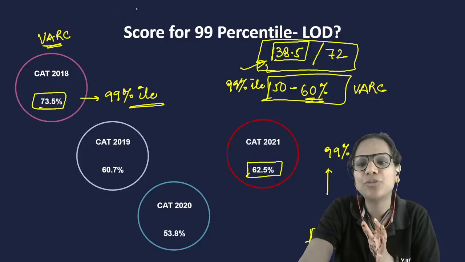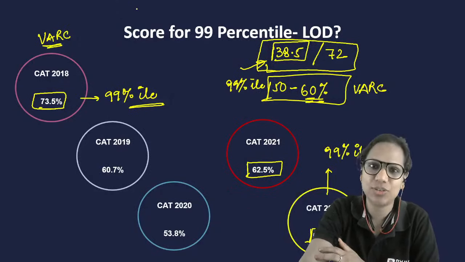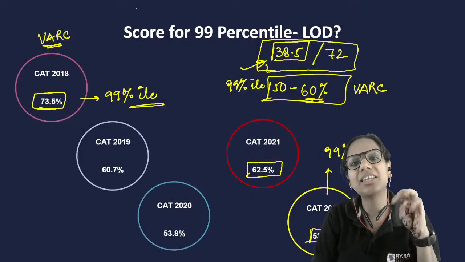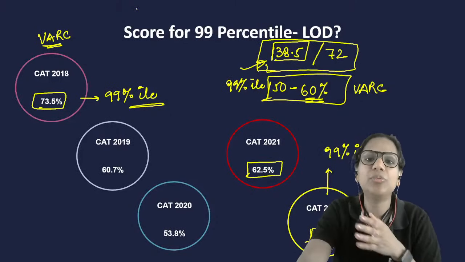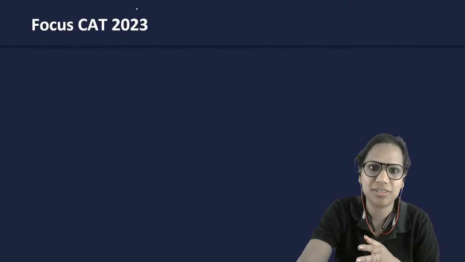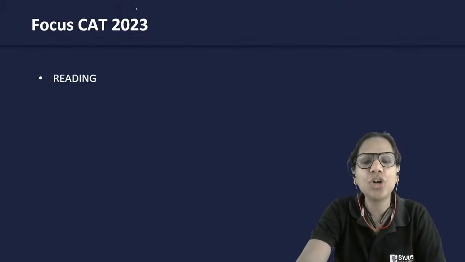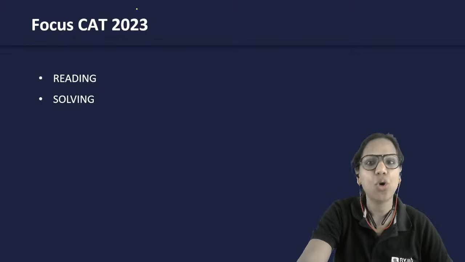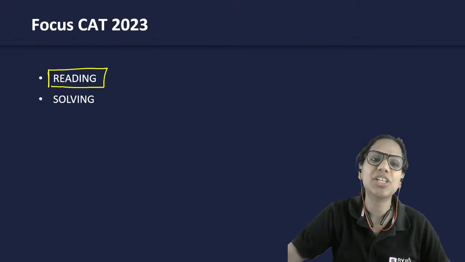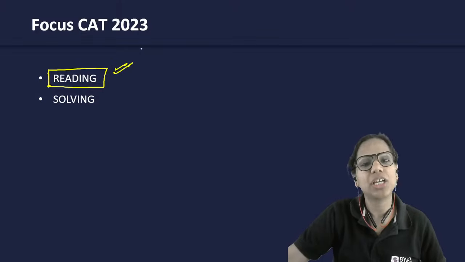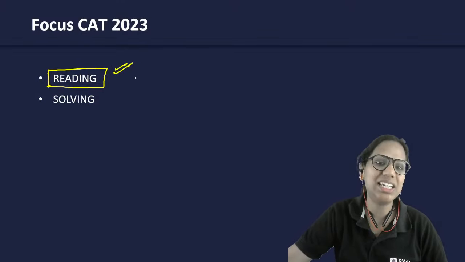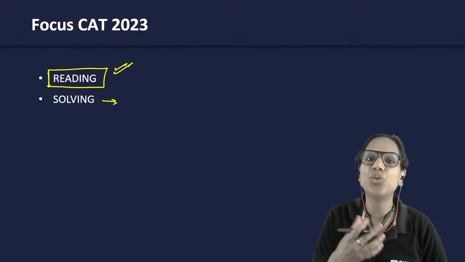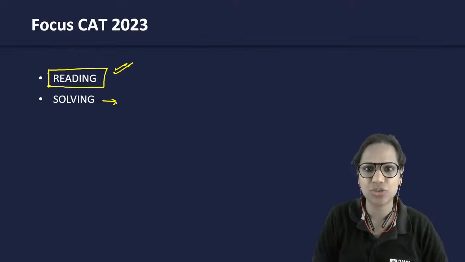So you have to figure out a strategy also for yourself. A lot of students don't know the framework, don't know how much marks are required, and therefore don't strategize well. So this is to eliminate those errors on your part, right? So what should be my focus? My focus for CAT 23 should be on reading and not just reading. So a lot of students limit themselves to reading because that's the first step. We ask them to read a lot. So they just keep on reading, reading. They never solve RC passages. How is that going to work? In the exam, you don't just have to read. You have to solve RC passages also.